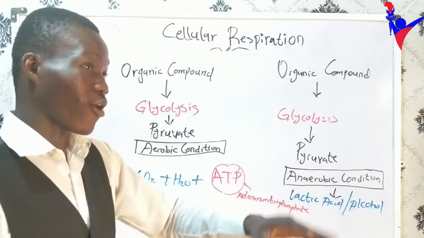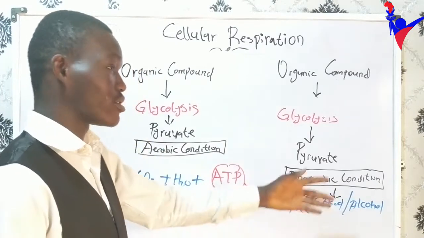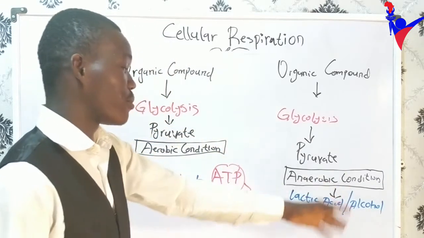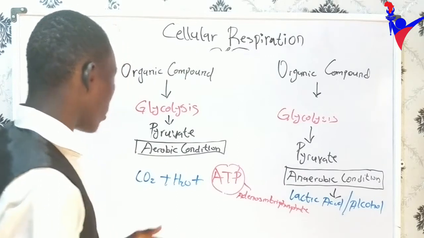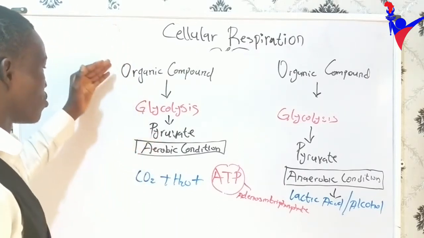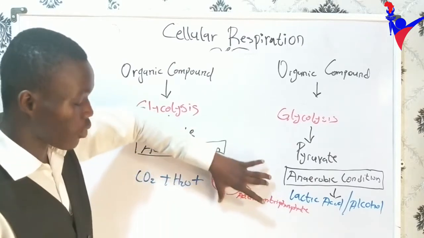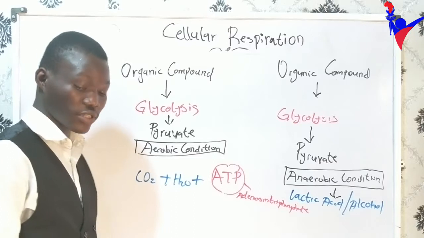If you want to remember alcohol, like your drinks, it's gotten from all these beverages, plants. So alcohol is for the plant, while lactic acid is in the animal cell. So your organic compound is broken down to give us ATP. Our major aim is how ATP is being produced in your body, adenosine triphosphate.